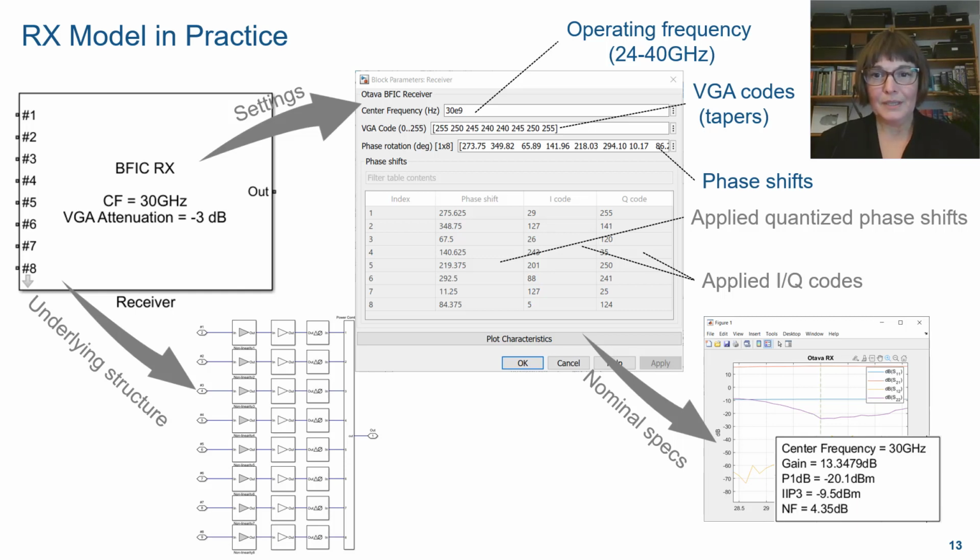Now back to you, Cecile, to describe in a little more detail the capabilities of these models and how the users can actually use them.